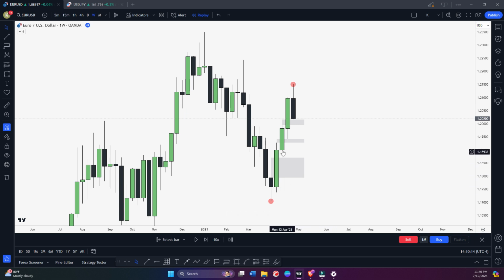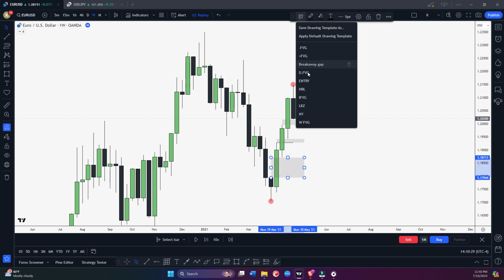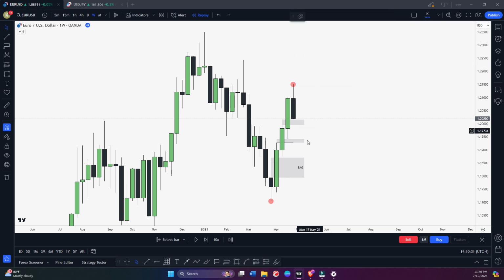So you can see this third candle. This was the first candle, a down close candle, then an up close candle, then an up close candle. This was the third candle. You can see this third candle is closing above the second candle high. So this lower one is basically our breakaway gap. Then if you see this fair value gap as well, this third candle is also closing above the second candle high.